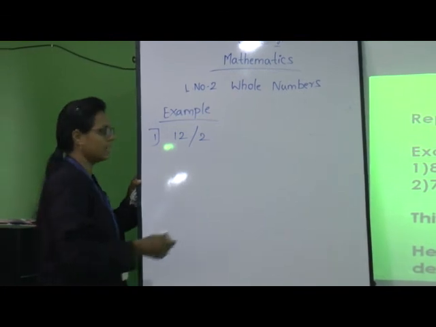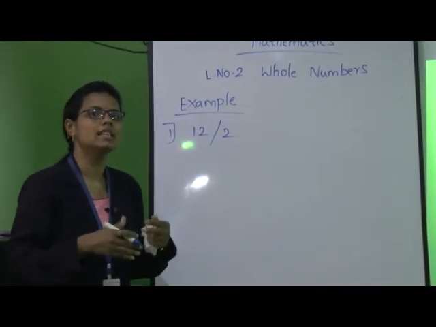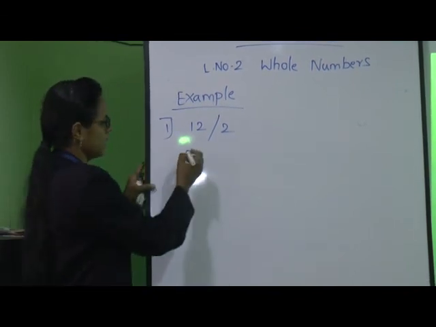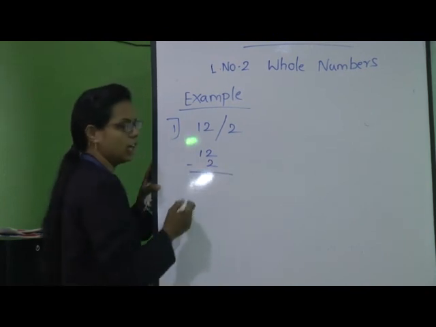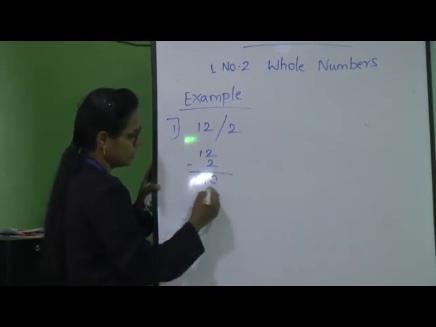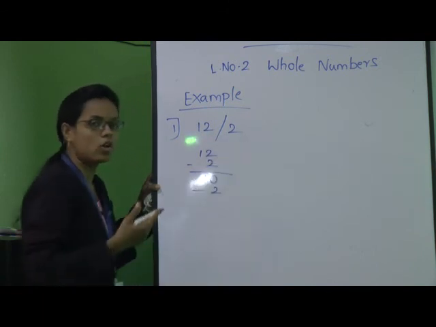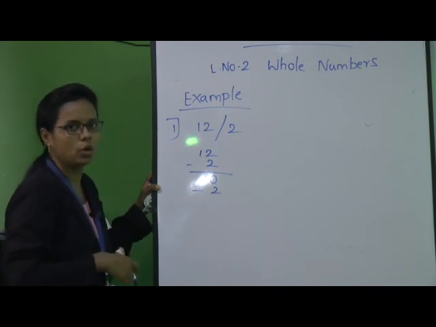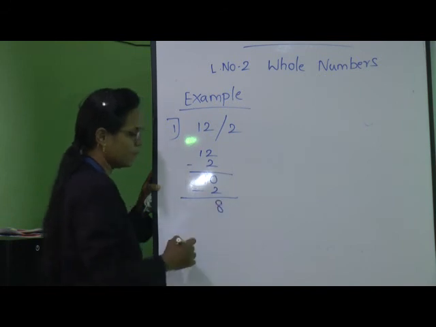Instead of dividing, we will just subtract 2 until we get 0. 12 minus 2 is what? 10. Very good. Again we subtract 2, because the question is to divide by 2, so we always subtract 2. 10 minus 2 is 8.